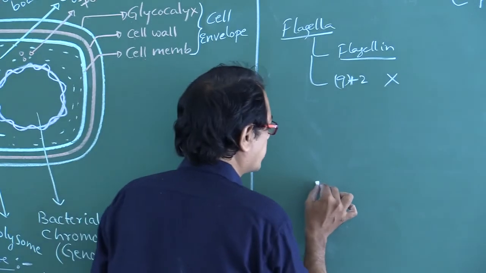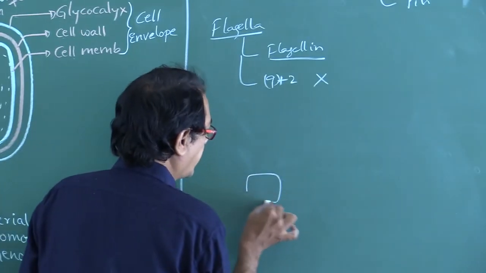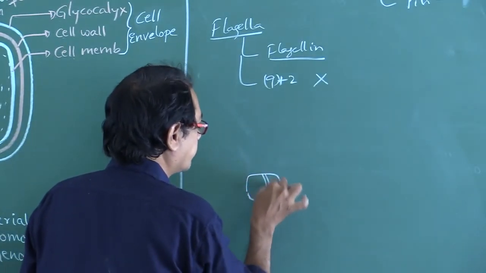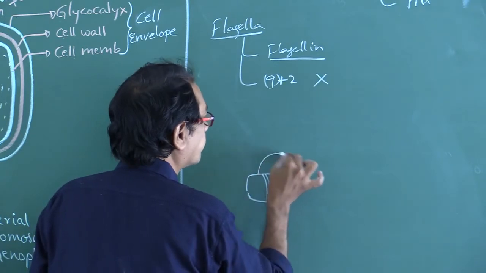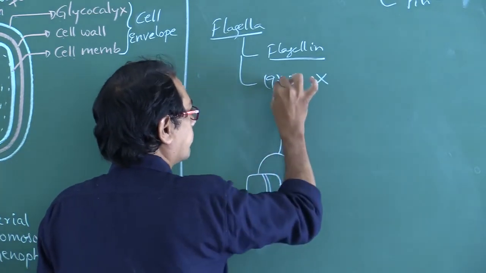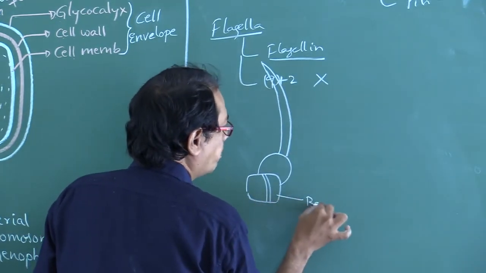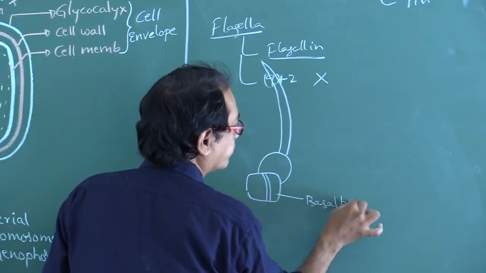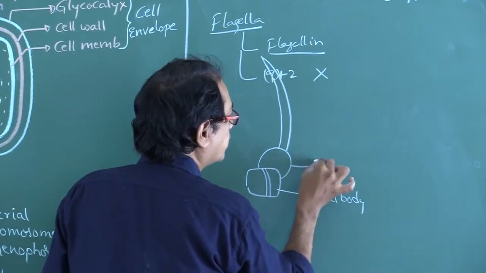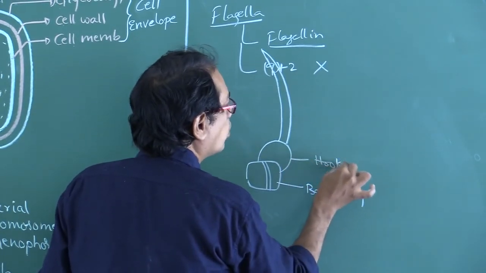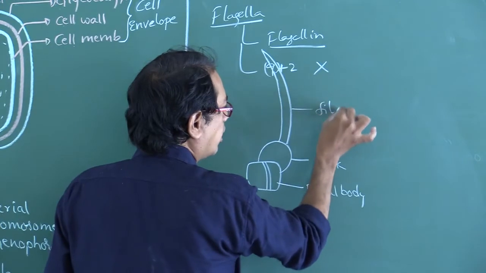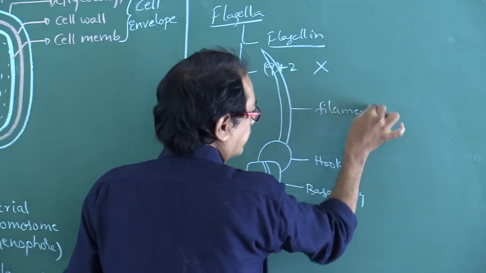Let us suppose this is the flagellum diagram. This is the basal body, this is the hook, this is the filament.